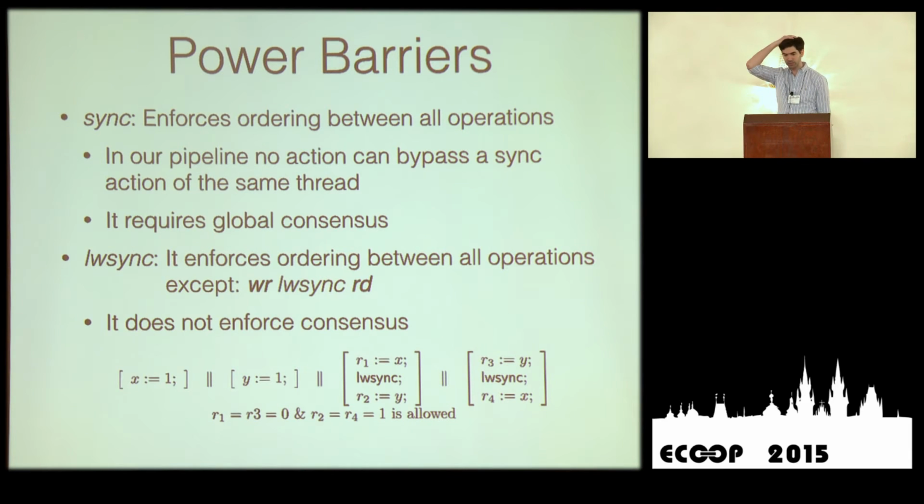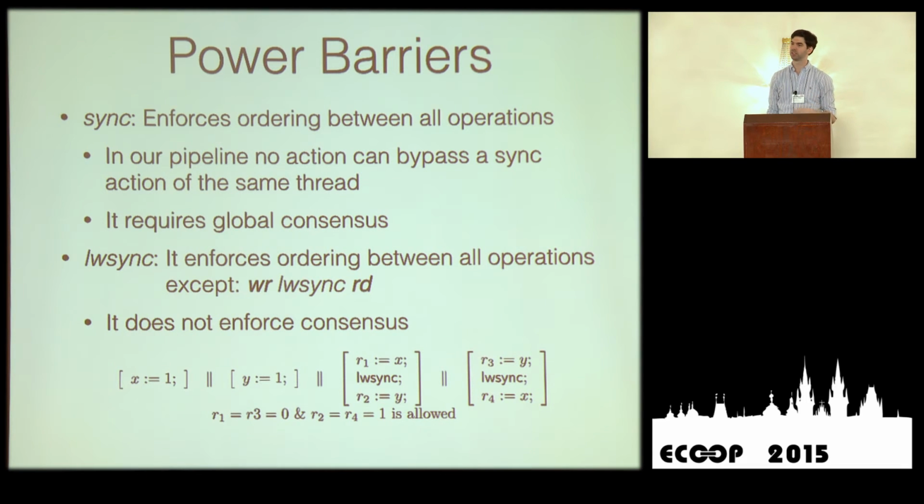All right, so now let me talk a little bit about Power barriers, because this is important for what follows. Power barriers come in 2 flavors, a lightweight and a heavyweight barrier. The heavyweight barrier enforces ordering between all operations. So if you put a sync, anything that came before or after it by the same thread is guaranteed to be preserved in that order.